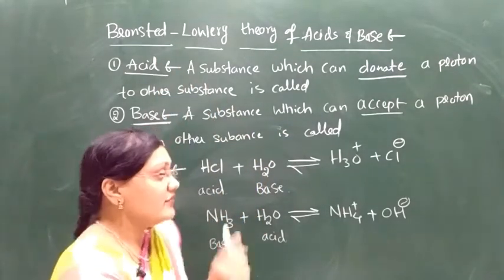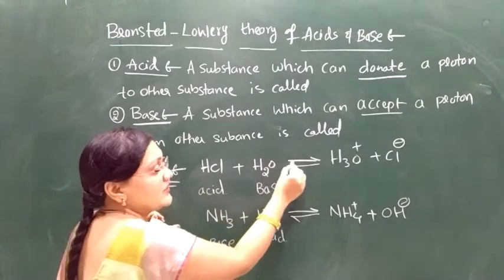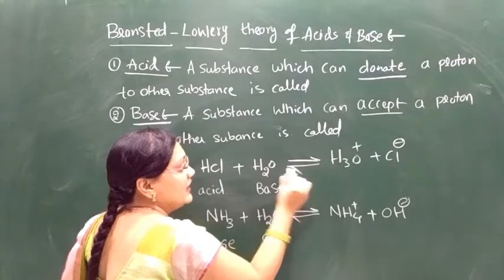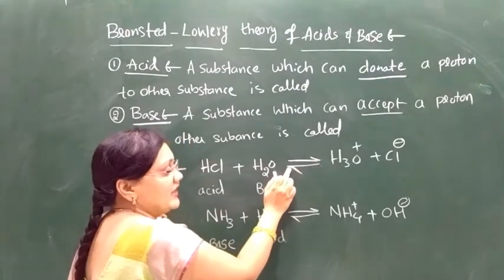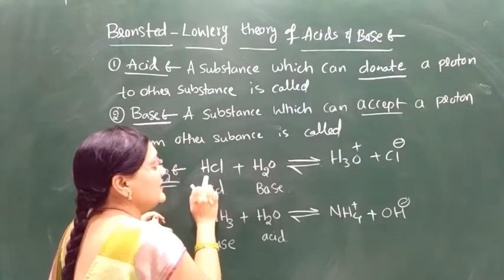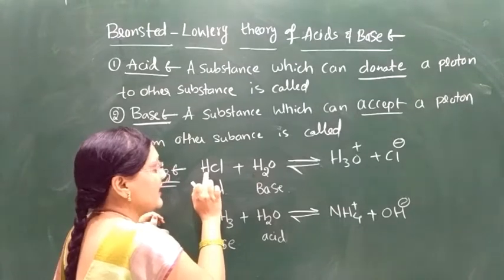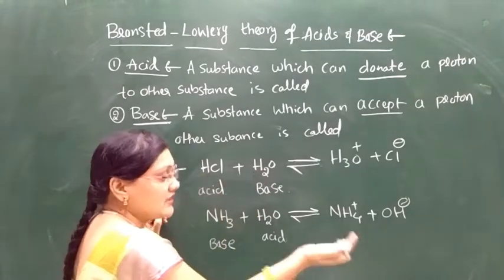For example, HCl plus H2O react. This is the forward reaction and this is the backward reaction. HCl is one substance and water is the other substance.